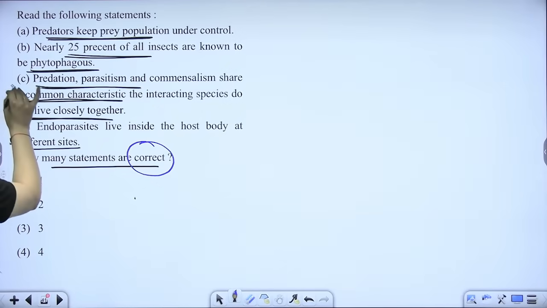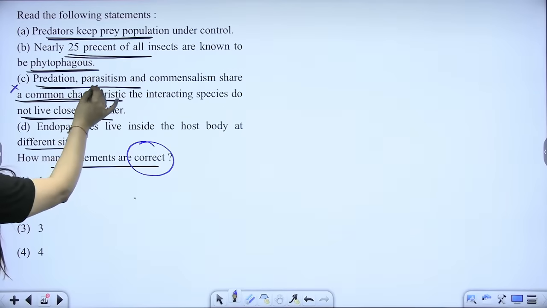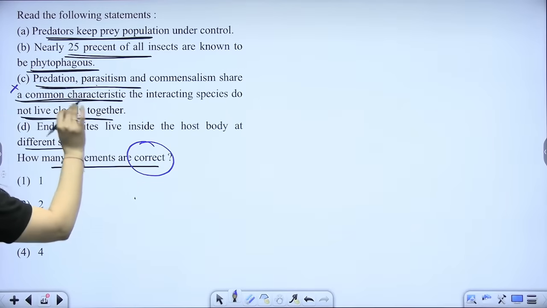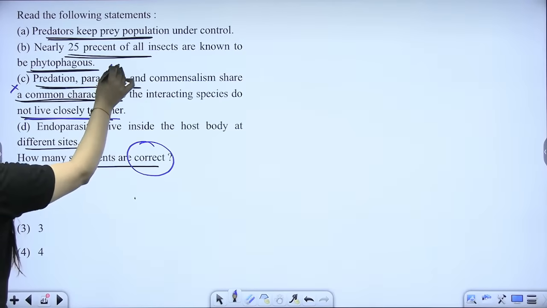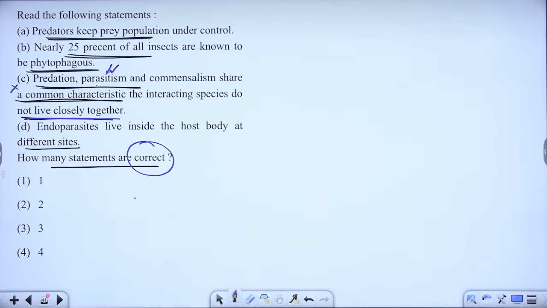Is it correct that in predation, parasitism and commensalism the interacting species do not live closely together? Beta, what about the parasitism? Predators will keep prey population under control. That is a fact. Endoparasites live inside the host. That is also a fact. They are going to live inside the host.